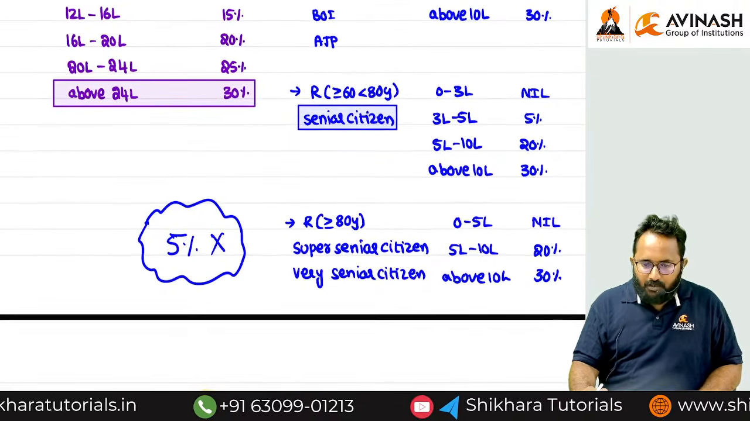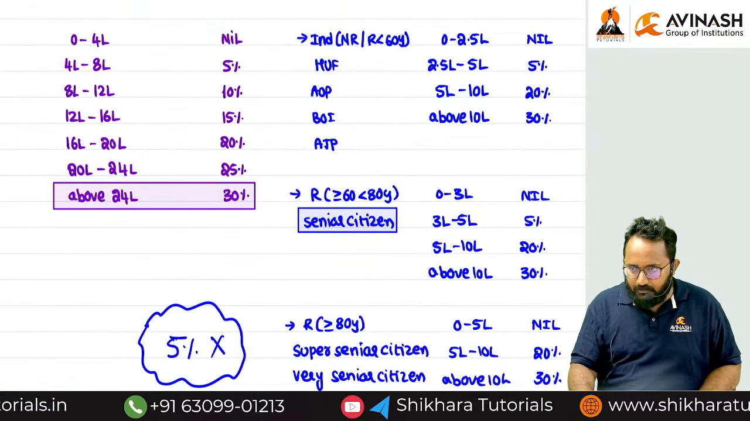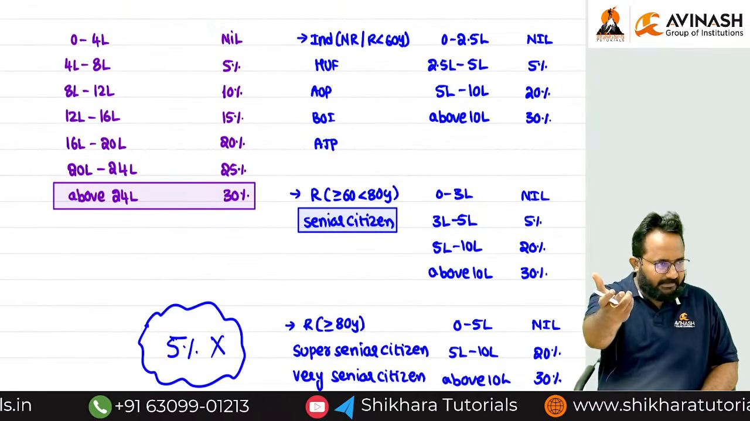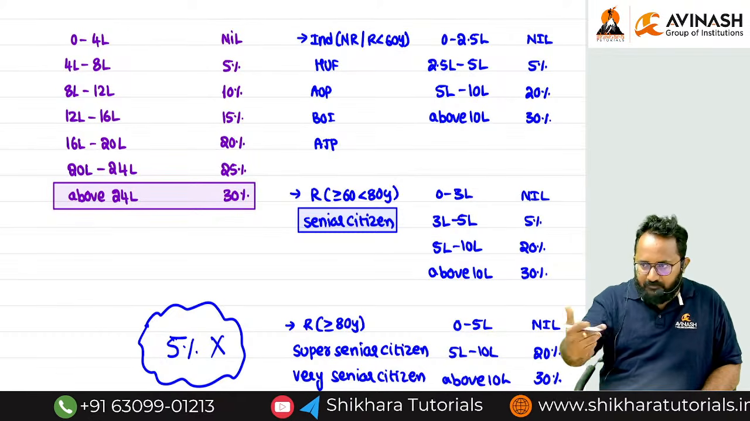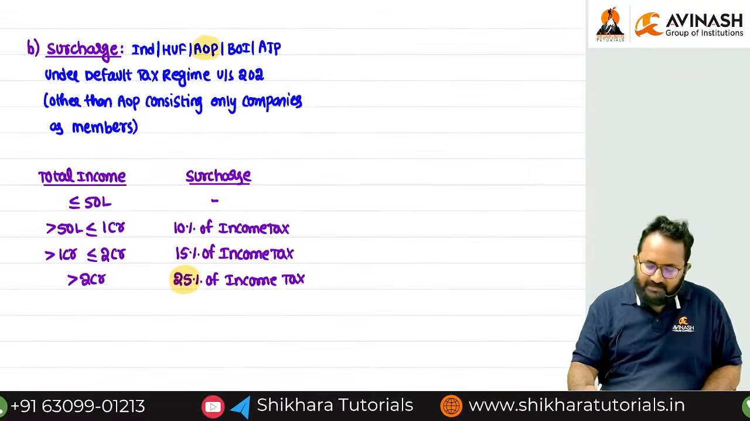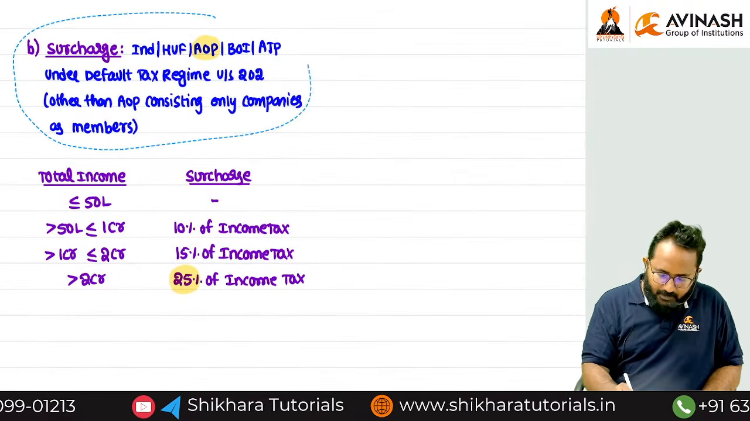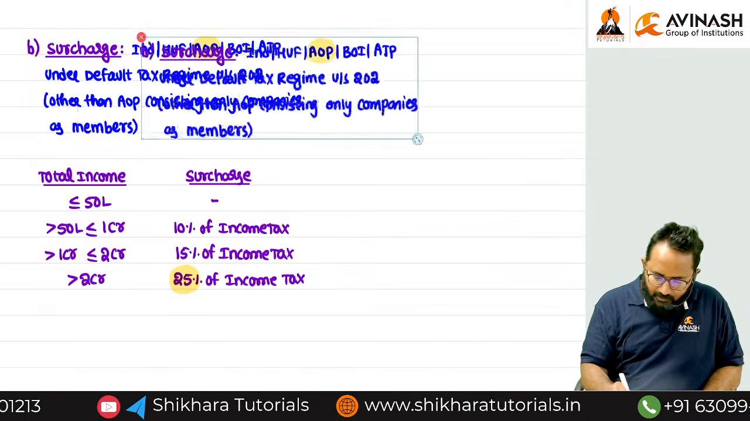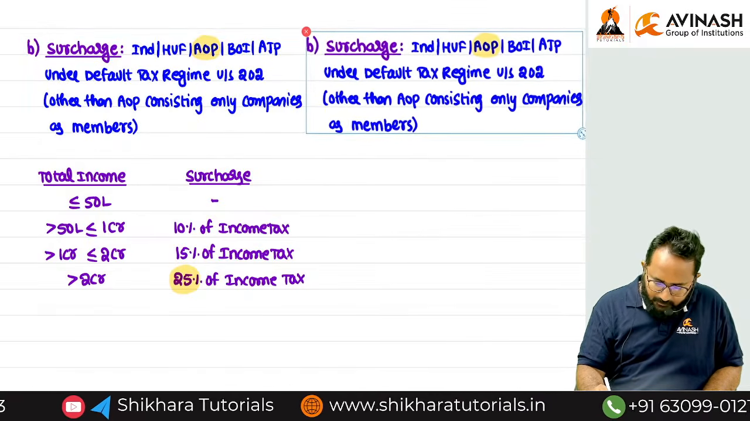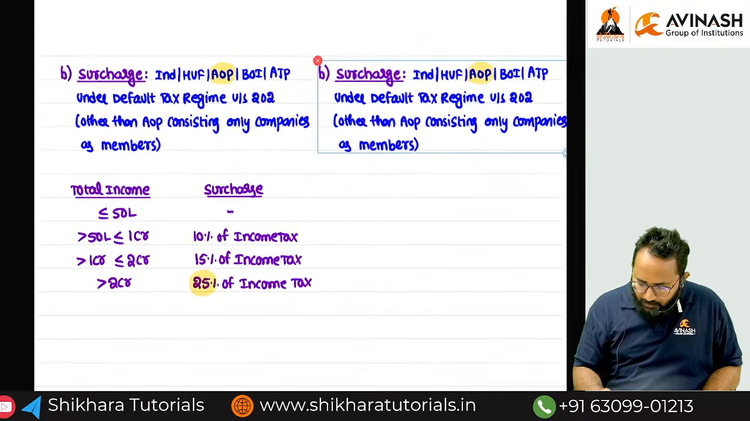Have you all understood up to now? Even though I am going at speed, you already know the basic exemption limit and tax rates, whatever we discussed in the old Act is the same. Now shall we discuss the surcharge rates? Here I want to copy and paste. You don't have any option to copy and paste, that's why you have to write it down.